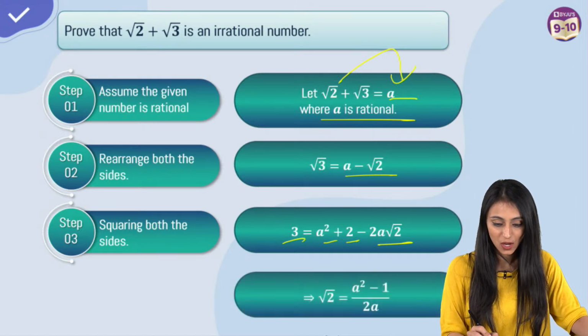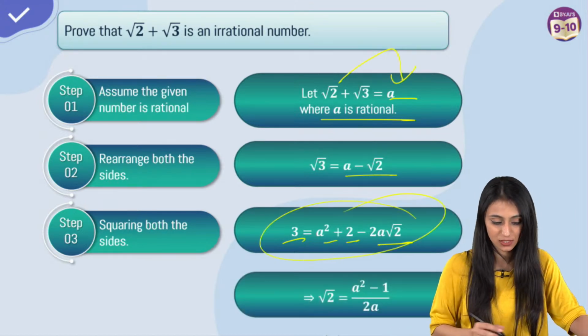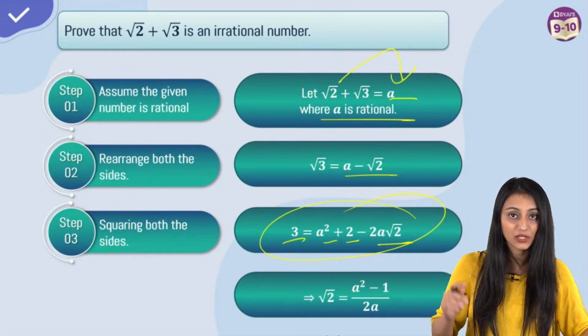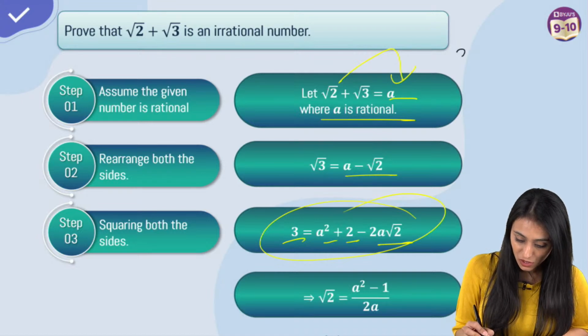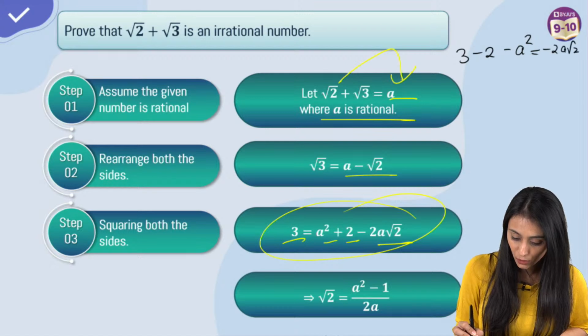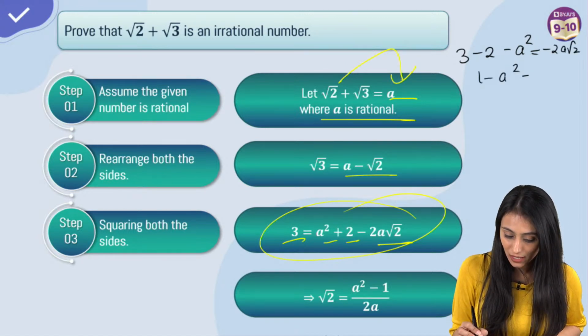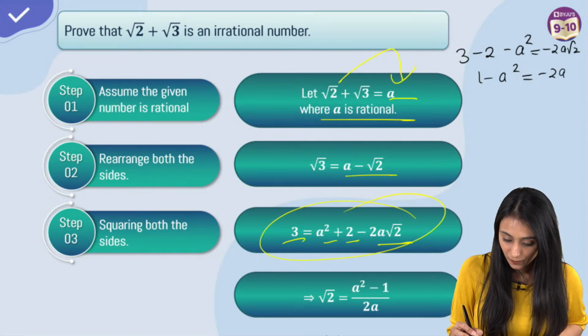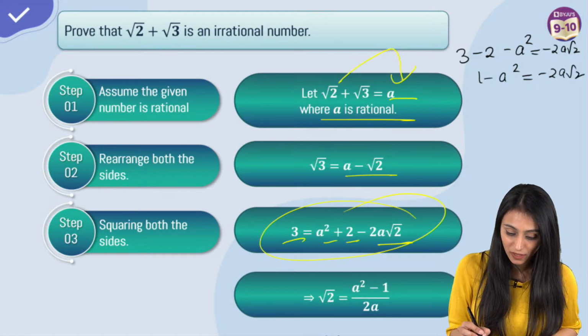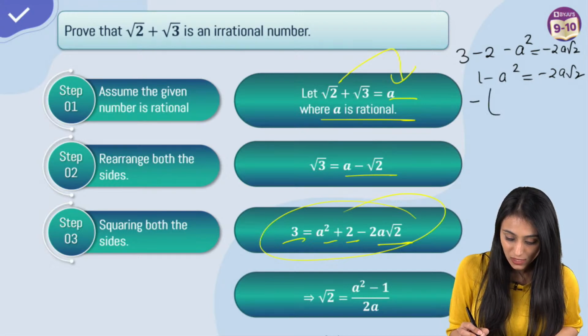Yes. Okay. Now what we can do is we can just rearrange this. So let me just show you the steps so that you don't have any confusions. So what I'll do is I'll just rearrange them. So this is going to be 3 minus 2 is equals to minus 2A root 2. This is 1 minus A square minus 2 times A root 2. Right? Now if I take minus sign common from here, this will become what?